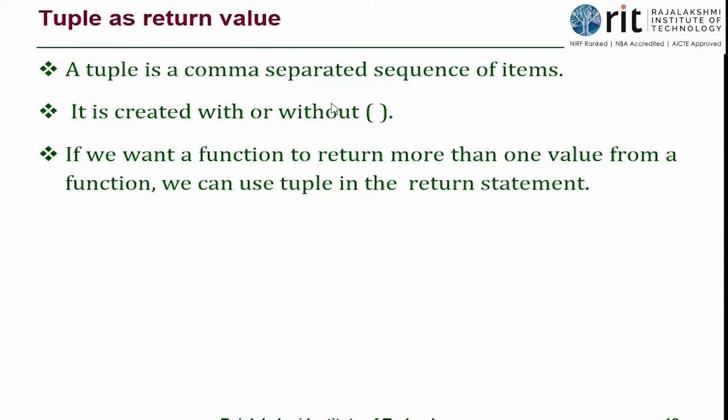Many asked why it did not consider that to be list. I told that it is because of the rule. Yes, when I have multiple values without square brackets, it is not list. But if I have multiple values without round brackets, it considers that to be of tuple only. So I can go with round brackets, parentheses, or without that also. Anyways, interpreter will understand that to be tuple. If we want a function to return more than one value, then we can use tuple in the return statement. Understand this line? Usually, a function can have the return statement or it can ignore it, because return statement is always optional, isn't it? When you have a return statement in the function, those functions are called fruitful functions.